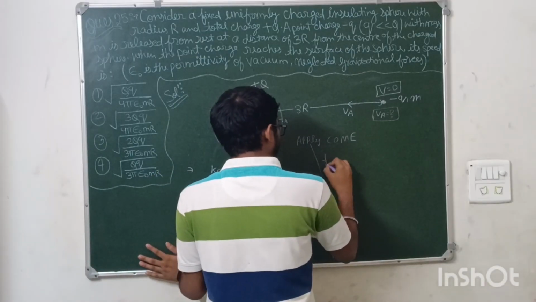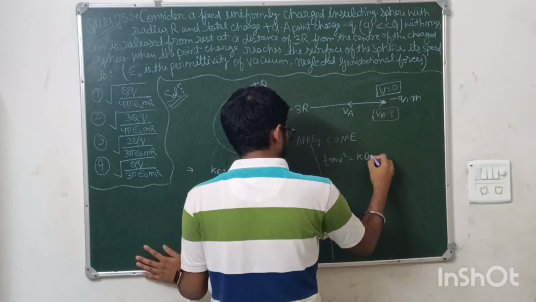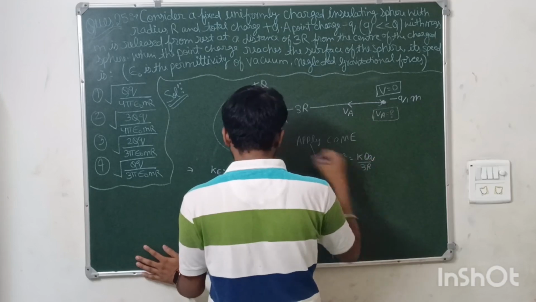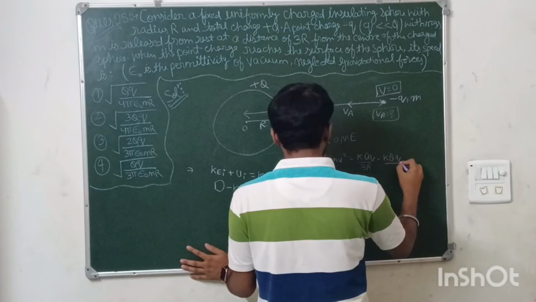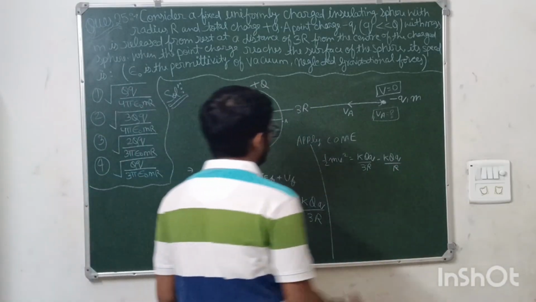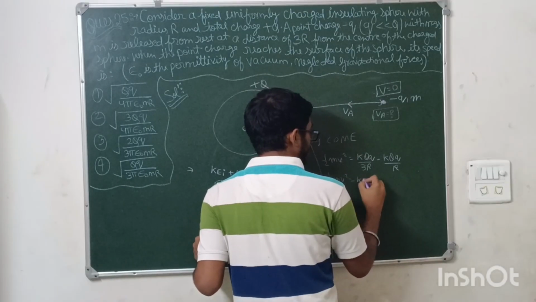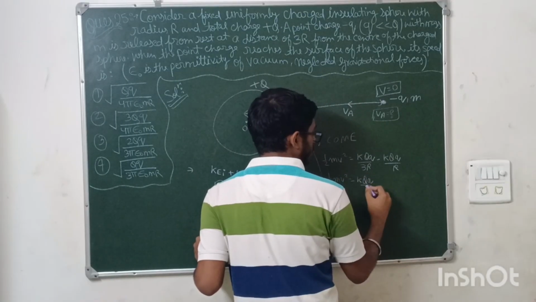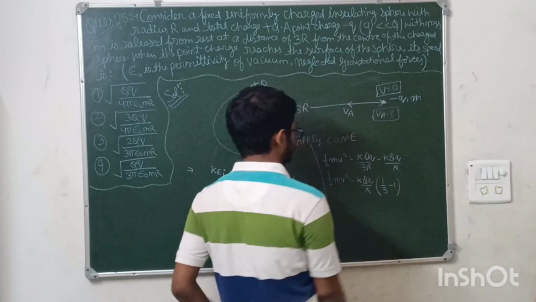So half mv square will be equal to k q1 q2 upon 3r minus of k q1 q2 upon r. And this will be half mv square equals k q1 q2 upon r into 1 by 3 minus 1.